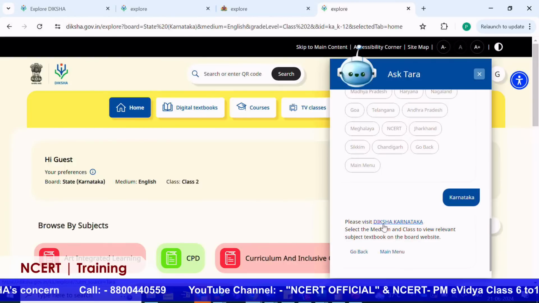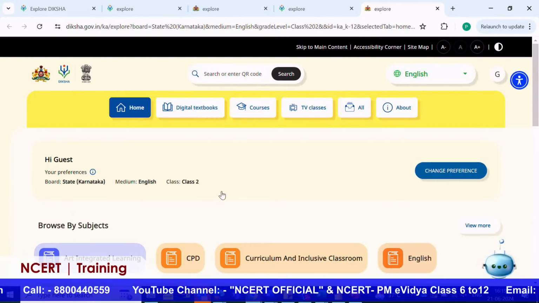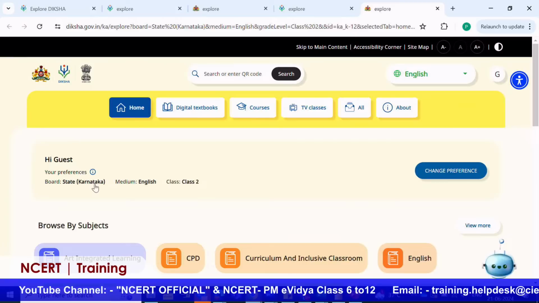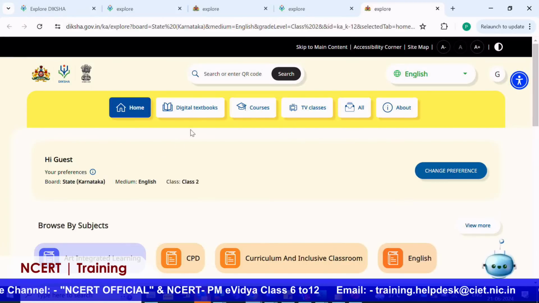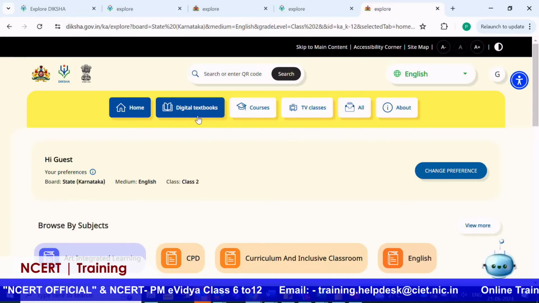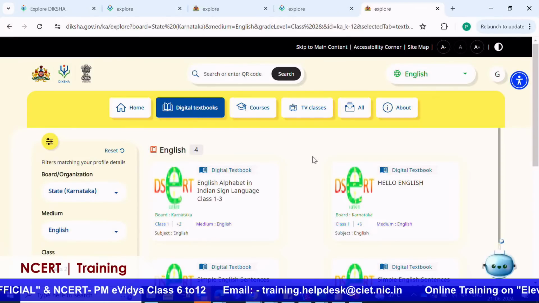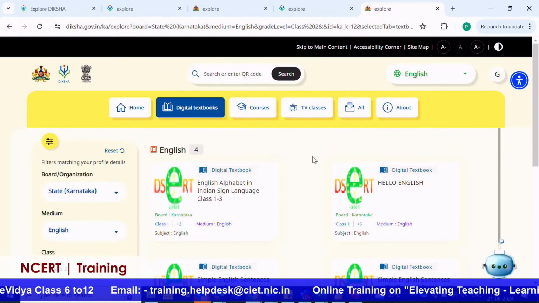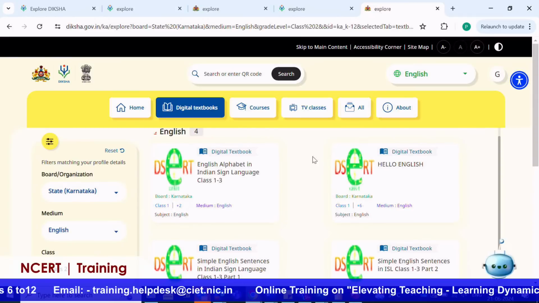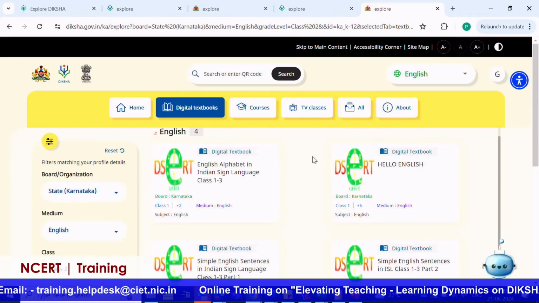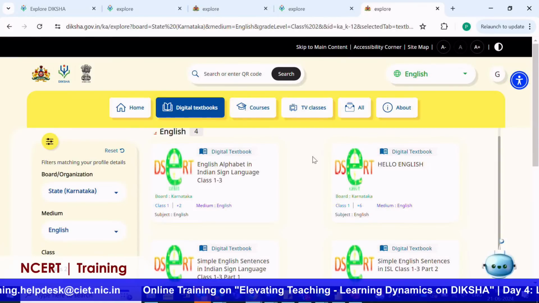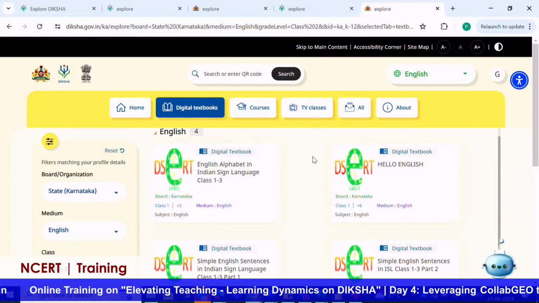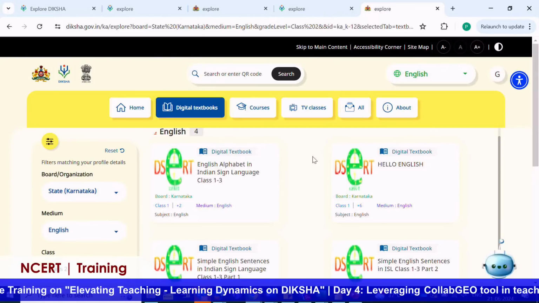If we click here, Tara chatbot brings us to the contents of the state boards of Karnataka. Now, if we click on digital textbook, it will give me all the textbooks related to Karnataka state boards. So, this is how Tara chatbot helps us to quickly resolve our queries.